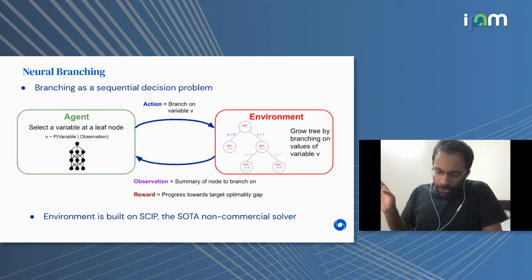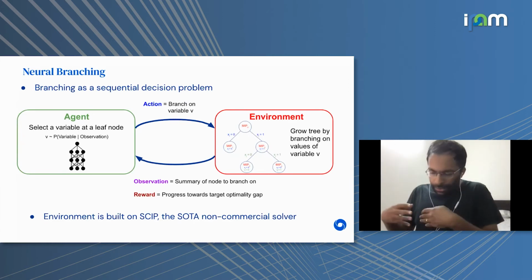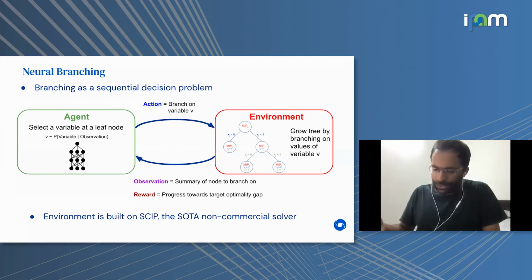Okay, so now let me go into the second component, neural branching. Here, there's a very natural way to formulate this problem as a sequential decision process, whereby an agent is basically selecting a variable to branch on at each step of tree search. And the environment basically maintains the state of the search tree.